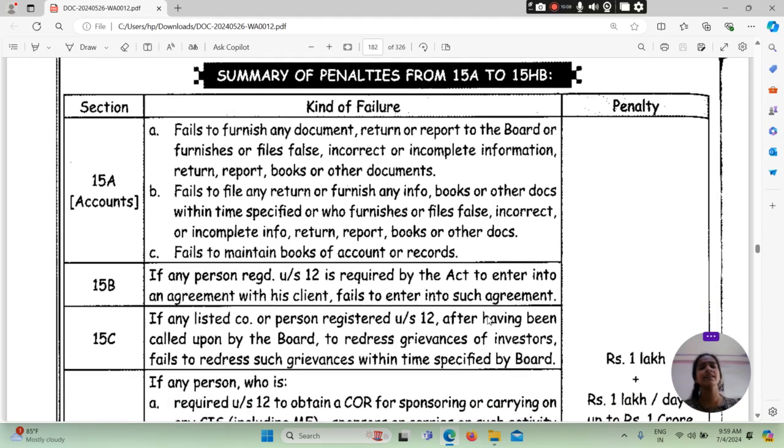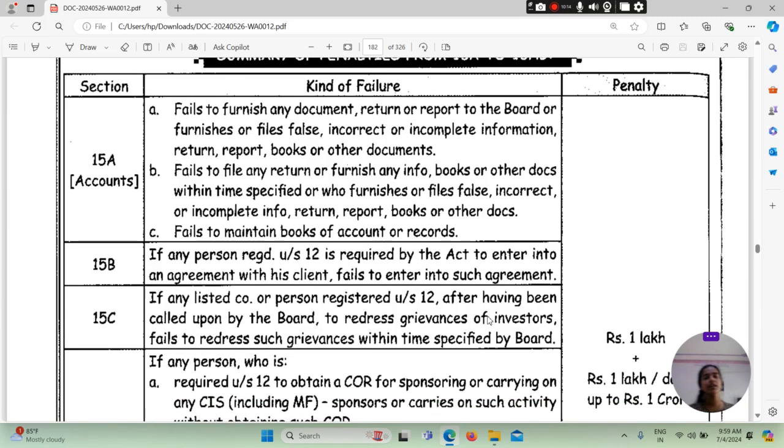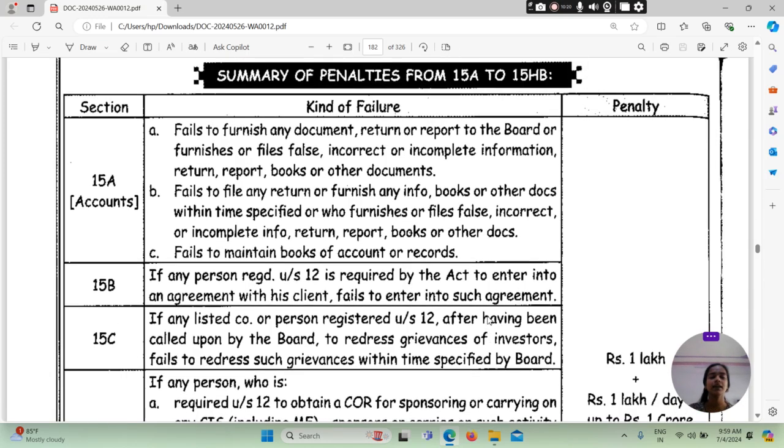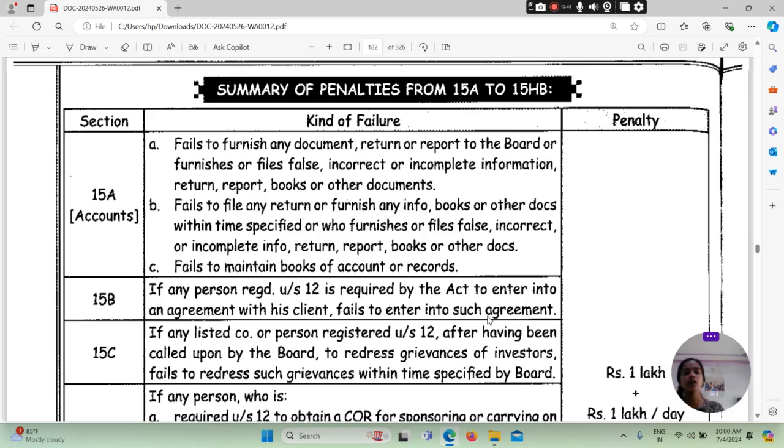Then what will be the summary of penalties from 15A to 15HB? Summary क्या होगी of penalty from 15A to 15HB, that is section kind of failure and penalty. तो 15A basically बात करता है about the accounts के बारे में. Fails to furnish any document, written report to the board or furnishes or files false, incorrect and incomplete information, written report, books or other documents. Fails to file any written report or furnish any information, books, other documents within time specified, or furnishes or files false, incorrect, or incomplete information, written report, books, or other documents. Fails to maintain books of accounts or records.